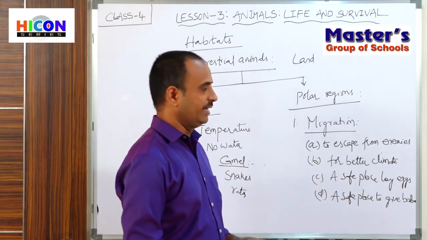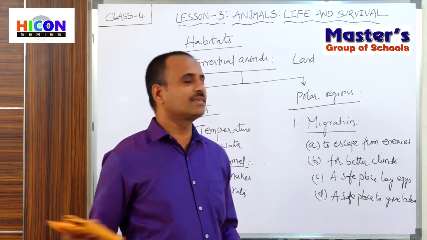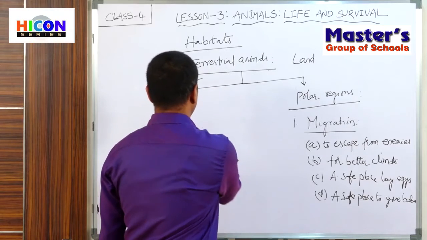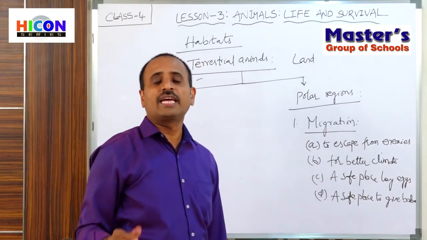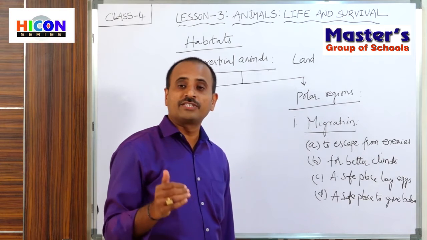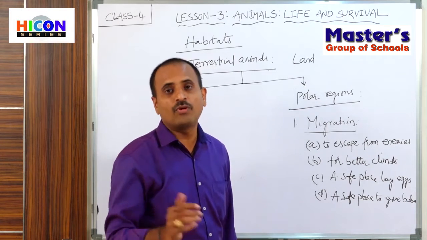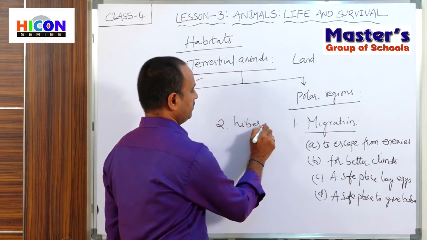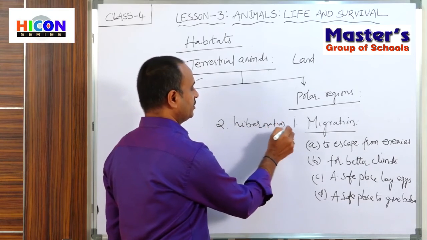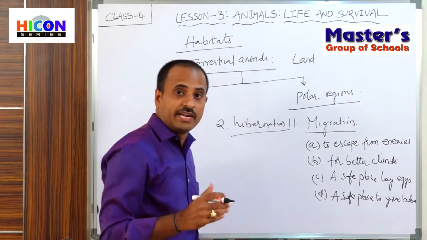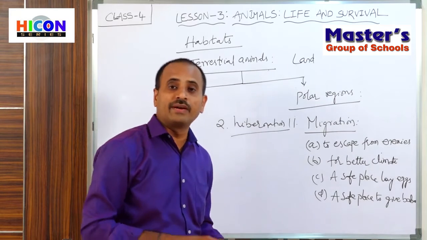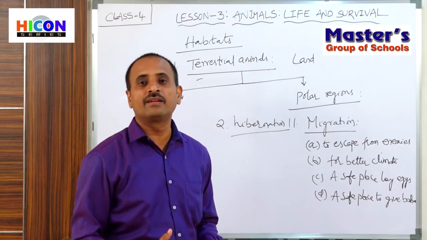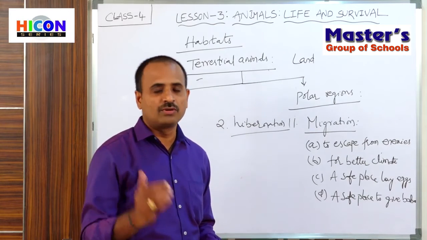And the next one is hibernation. So what is hibernation? Children, hibernation takes place especially in the animals which live in polar regions. So the second one is hibernation. Which animals follow this hibernation? Hibernation is followed by those animals which live in polar regions, that means ice cold regions.